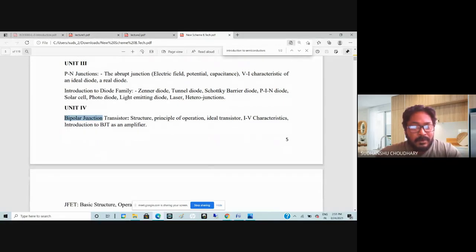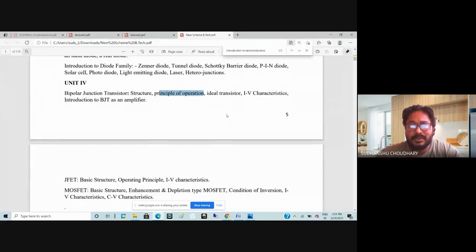So in unit 4, we'll talk about the bipolar junction transistor. We'll talk about what the structure is, I mean, how it is created, the principle of operation, how it operates, how the current comes out, right, and how it is used in circuits. And then we'll also talk about the IV characteristics of a bipolar junction transistor. That is, when you apply voltage, how the current increases. So that pattern is called IV characteristics or current-voltage characteristics. We understand what the current-voltage characteristics of a BJT are.